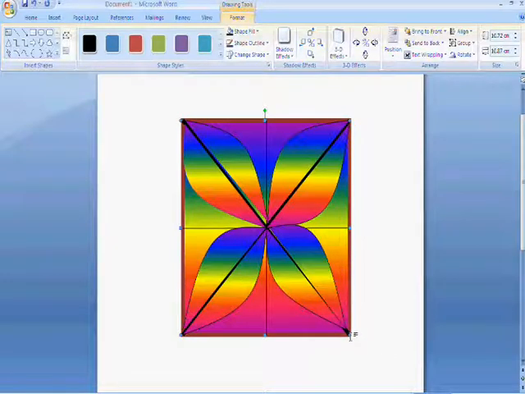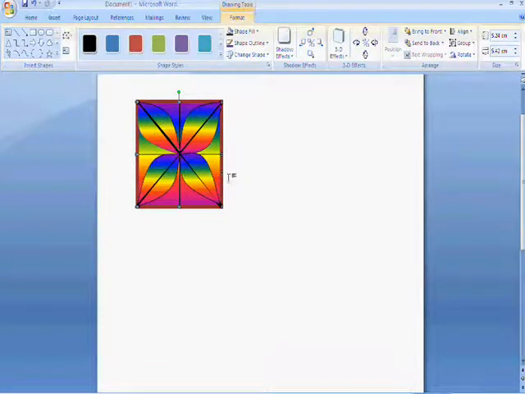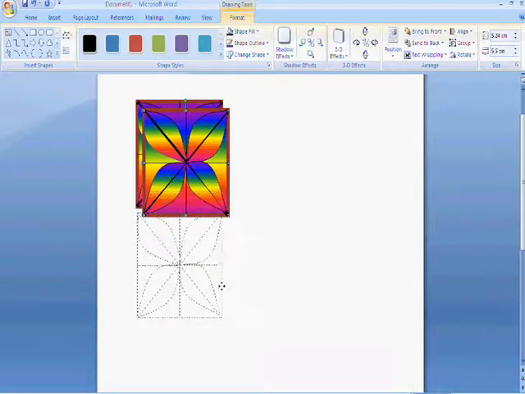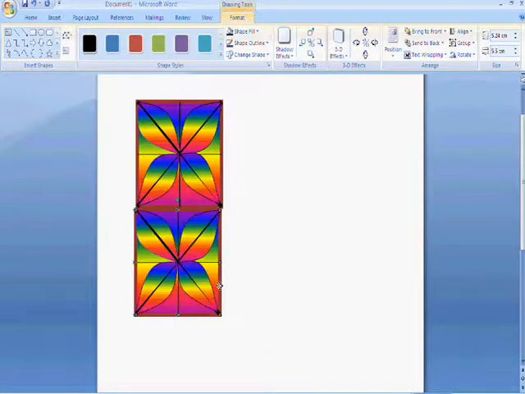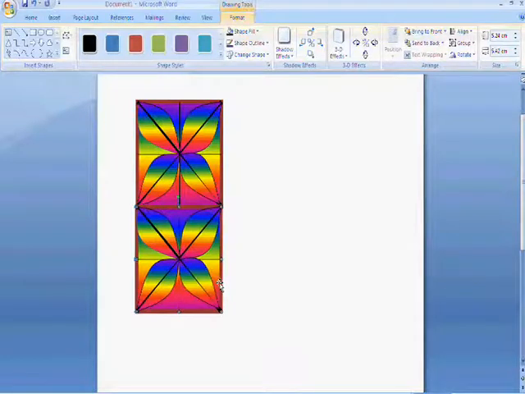Now we've made one square. Let's shrink the square down a bit so it takes up about that much space on your page. While it's highlighted, push Ctrl C for copy and Ctrl V for Velcro and stick a new one in. Line it up so that it's just underneath your last square. If it's just a little bit off, use the arrow keys to move it. You can see that we're already getting a bit of a bookmark shape.